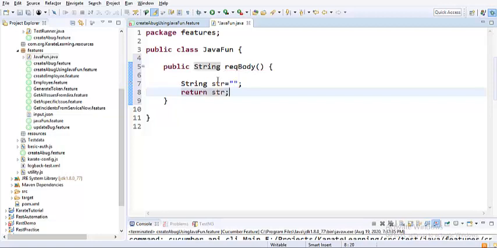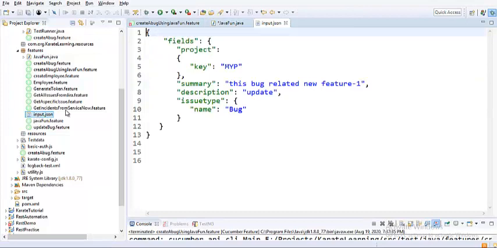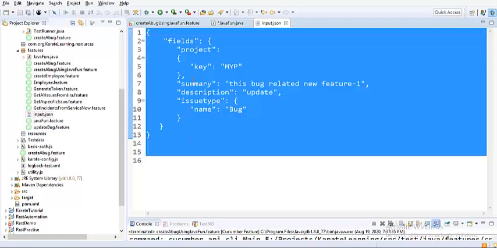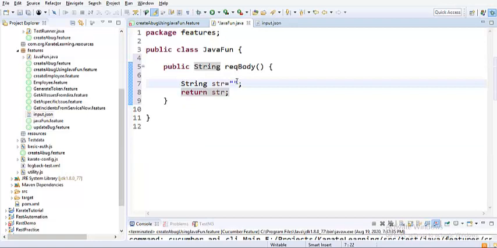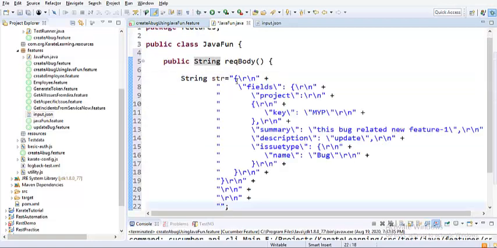Now, what should go inside this body? If you look into our earlier session, we used a file called input.json. This is the payload message, or the body that you should be sending when you are creating a bug. So let me just use this file, copy the entire JSON body, and paste it in between the double quotes.